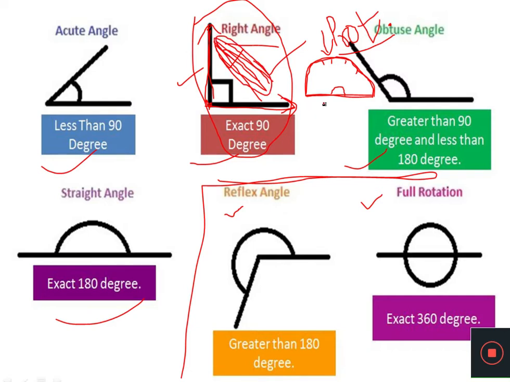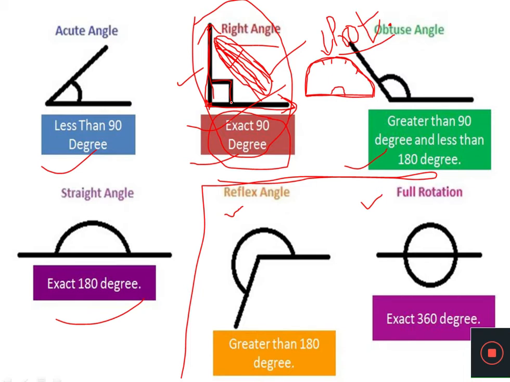And dear students, whenever we measure this space between two rays, we measure it in degrees, not in centimeters, kilometers or feet. So whenever the angle is given, the measurement of that angle is given in degrees.